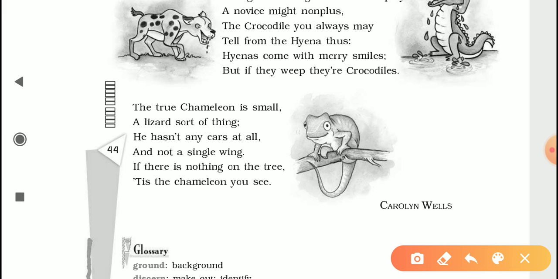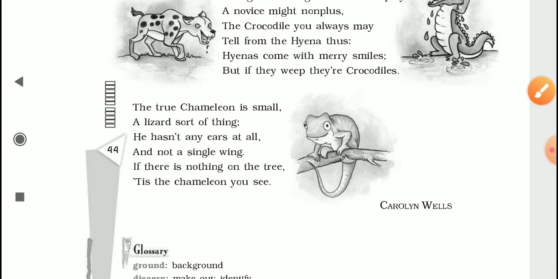And the chameleon has such a natural capability of disguising itself that the poet is saying that if on a tree branch nothing could be seen, it is because probably a chameleon is already there. So the chameleon will change its body color according to the color of the branch, and it will blend itself in such a good manner that we will not be able to identify it.